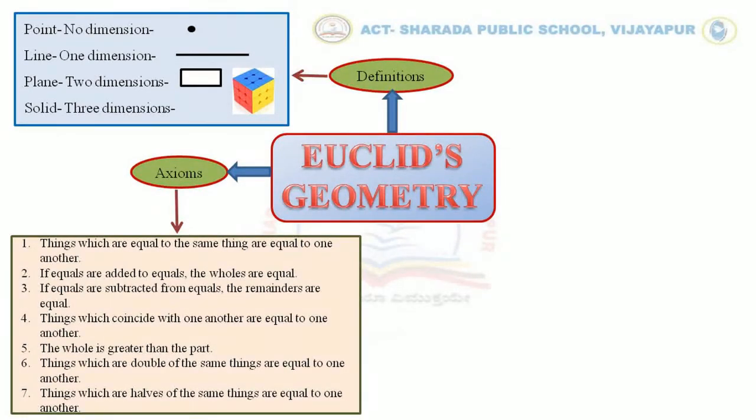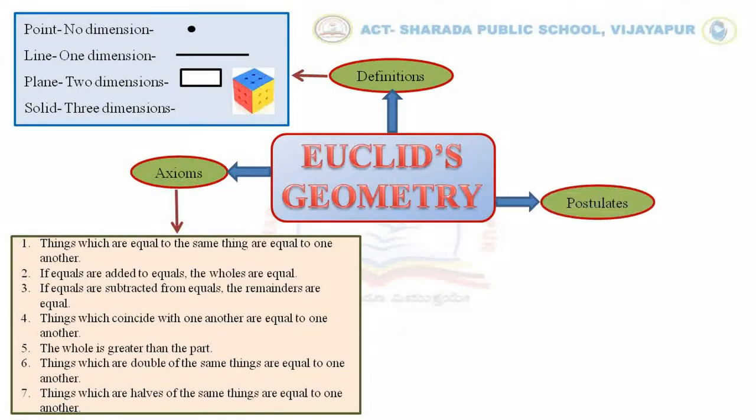Things which coincide with one another are equal to one another. The whole is greater than the part. Things which are double of the same things are equal to one another. And the last one, things which are half of the same things are equal to one another. So these are the 7 axioms that we studied in the chapter Euclid's Geometry.